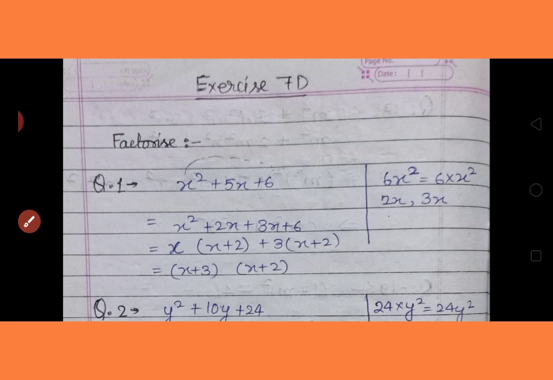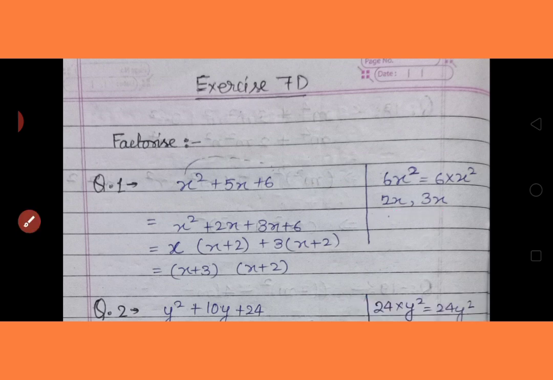Here, what are the numbers whose multiplication will be 6x square and addition will be 5x? So we have found 2x and 3x. These are two numbers whose sum will be 5x and whose multiplication will be 6x square.